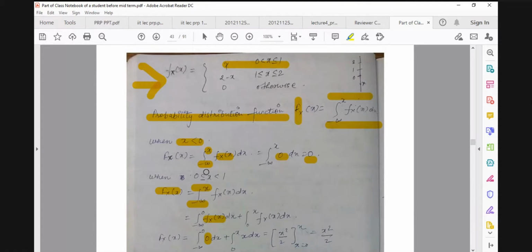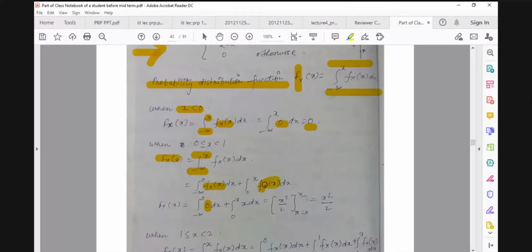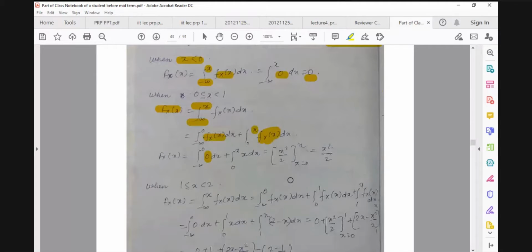it means this domain, because here x is still less than 1. So we are not thinking about this definition, because that definition is for x greater than 1. Our x lies in this domain, so we use this definition in the second domain. The definition is x, and the integration is x squared by 2. The integration of the first part is 0, and the integration of this part is x squared by 2 from 0 to x, and you are getting x squared by 2 as your value of F of x.